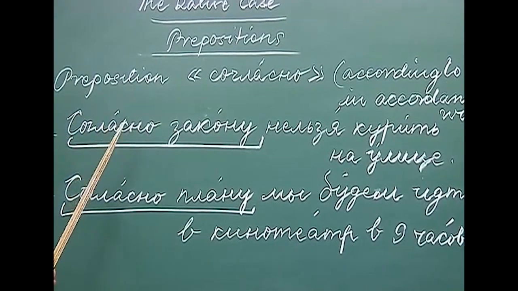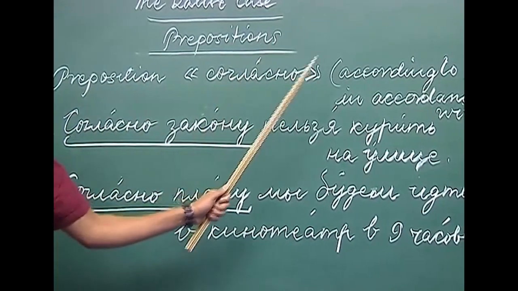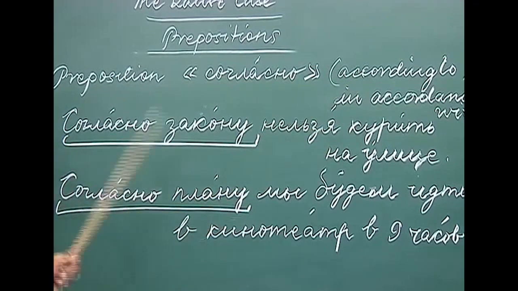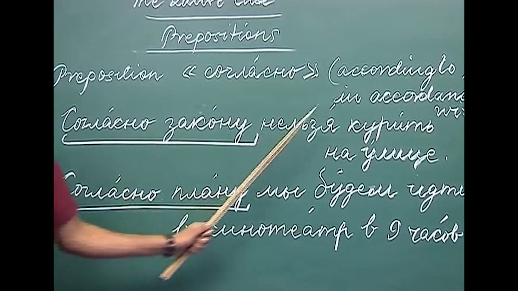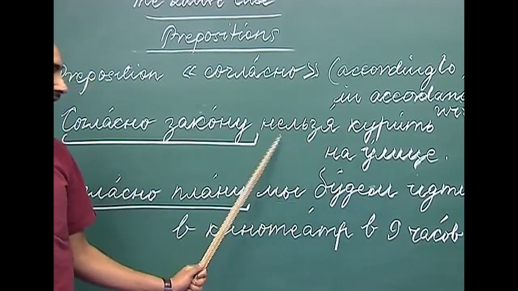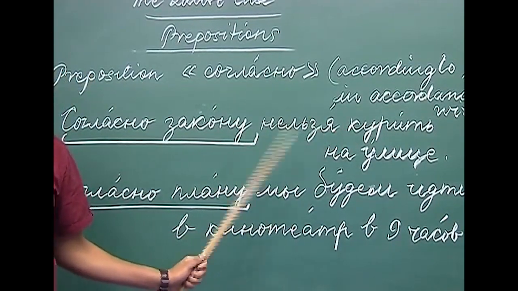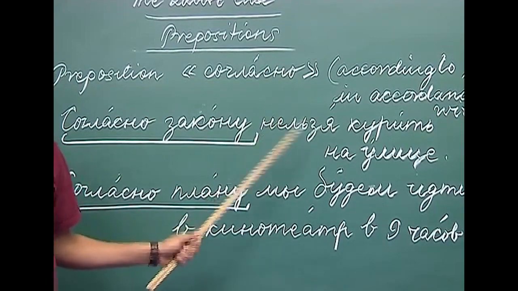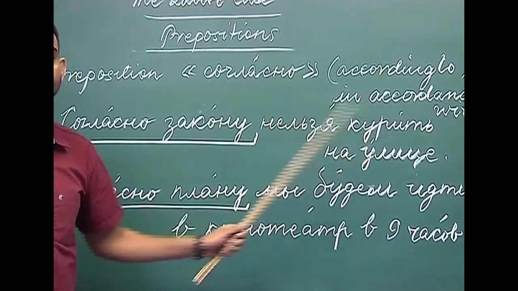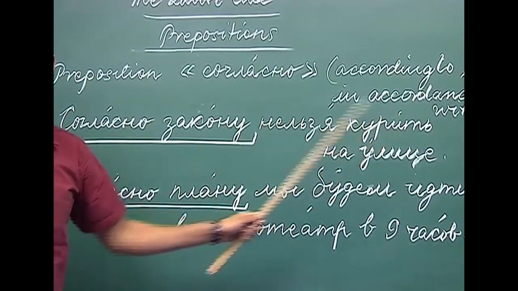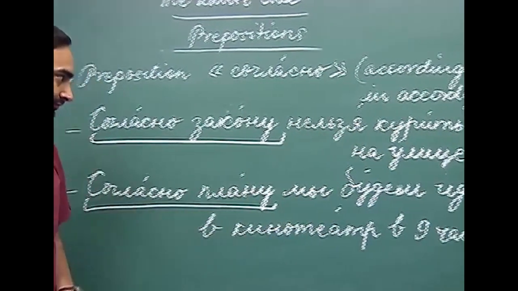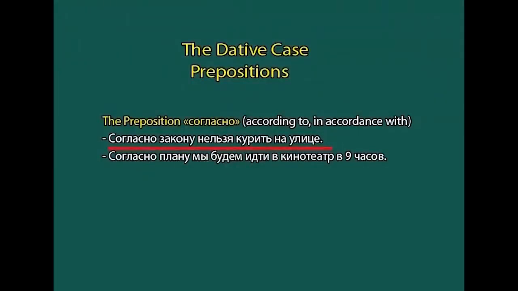Saglasna, as I have already told you, means according to or in accordance with. So, according to the law, zakon is law, nilzya kurit na ulitse. You already know this word nilzya, which means one is not allowed to smoke on the street. So, as per the law, it is not allowed to smoke on the street. So, here as you can see, zakon, which is the masculine noun, has been used in the dative case.